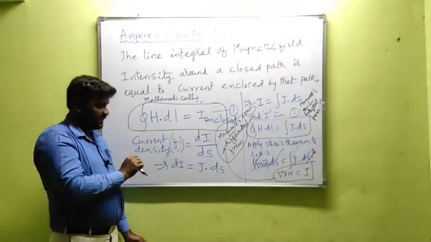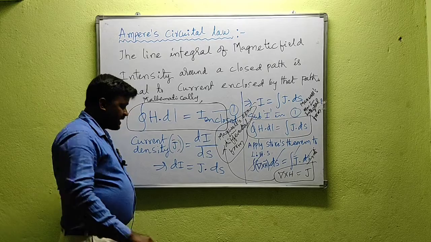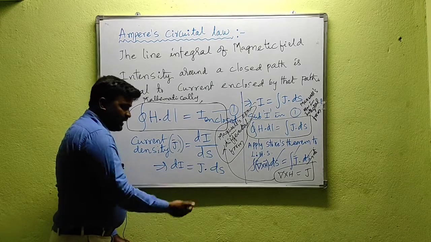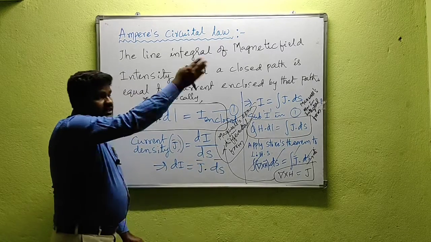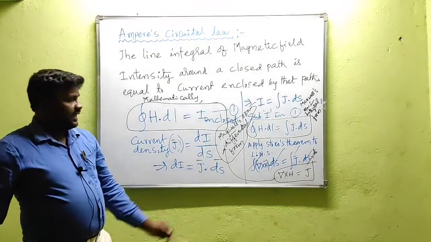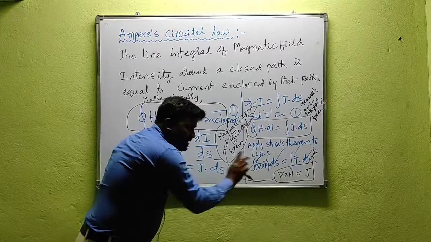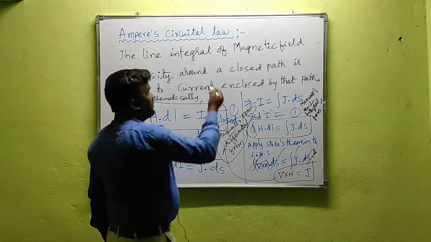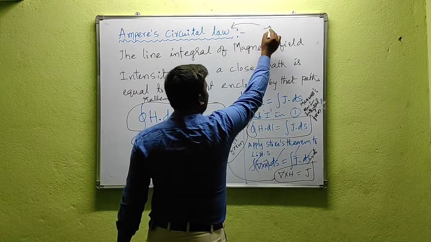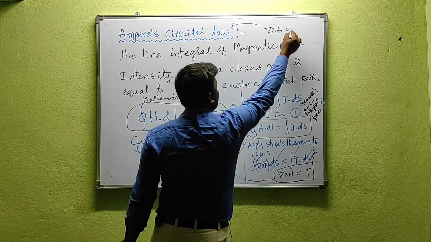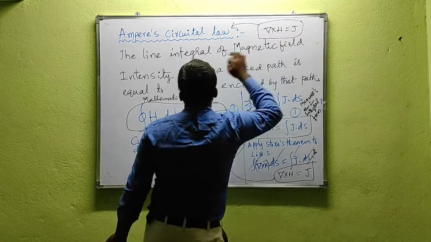Basically it is a vector quantity. But we know that current is a scalar quantity. That is di equal to integral J dot dS. Apply integration on both sides. Now simplify, and for this equation apply Stokes theorem, we will get a relation like this, that is del cross H equal to J. From this Ampere circuit law we can conclude that del cross H equal to J, one of the Maxwell's equations, can be derived from Ampere's circuit law.